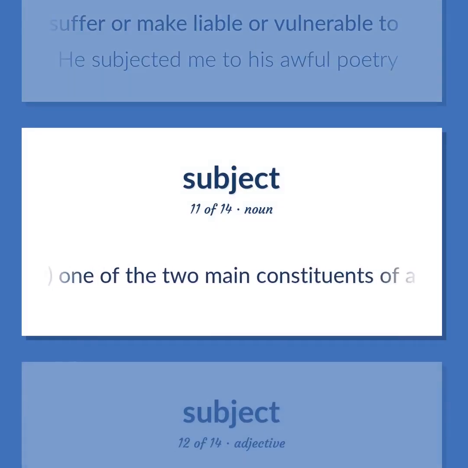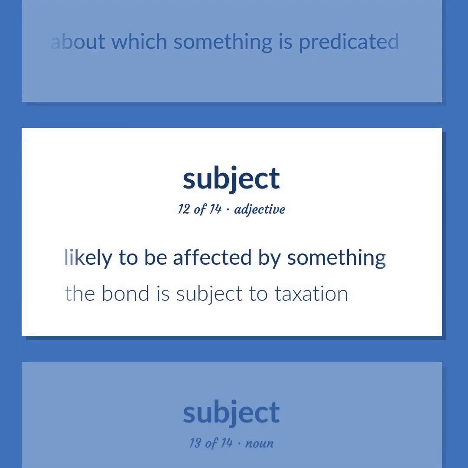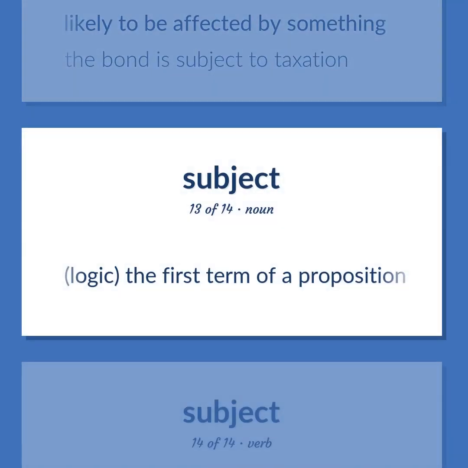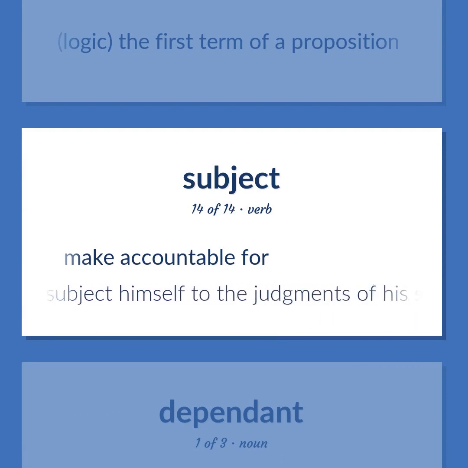Grammar. One of the two main constituents of a sentence. The grammatical constituent about which something is predicated. Likely to be affected by something. The bond is subject to taxation. Logic. The first term of a proposition. Make accountable for. He did not want to subject himself to the judgments of his superiors.